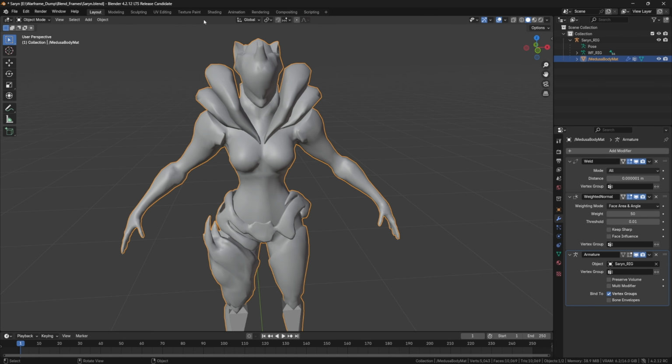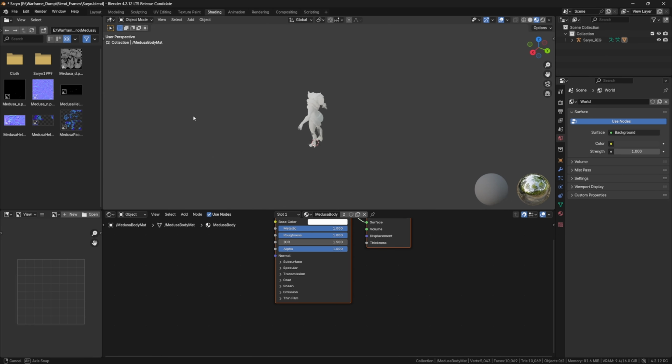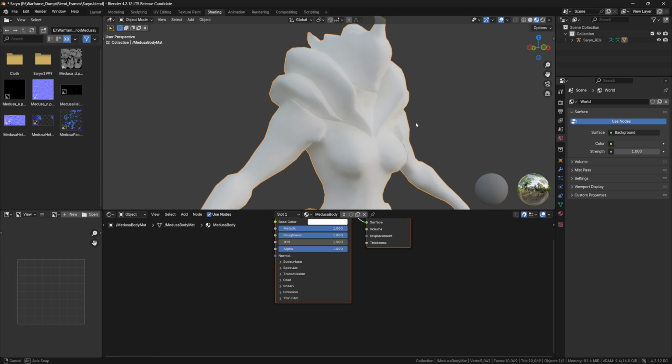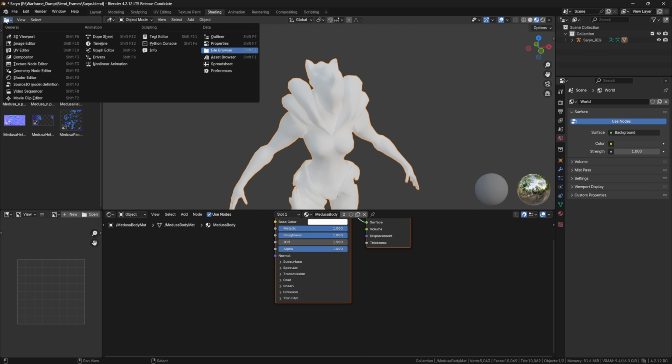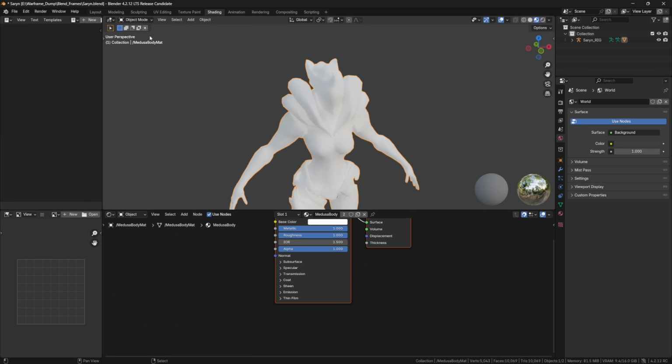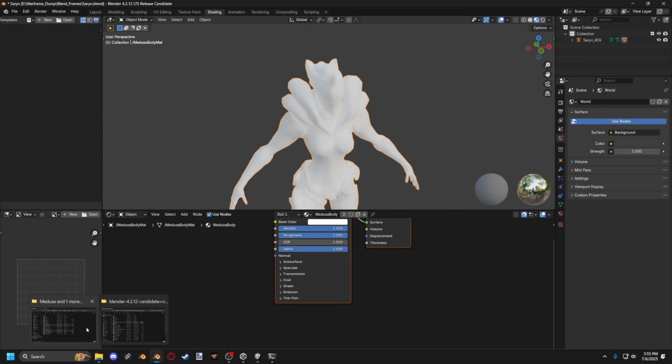So now we're going to go under our shading. So now that we are in our shading tab, we are going to want to first switch this tab to a text editor, which seems weird, but you'll see why in a second. And now we're going to want to open up what editing is.